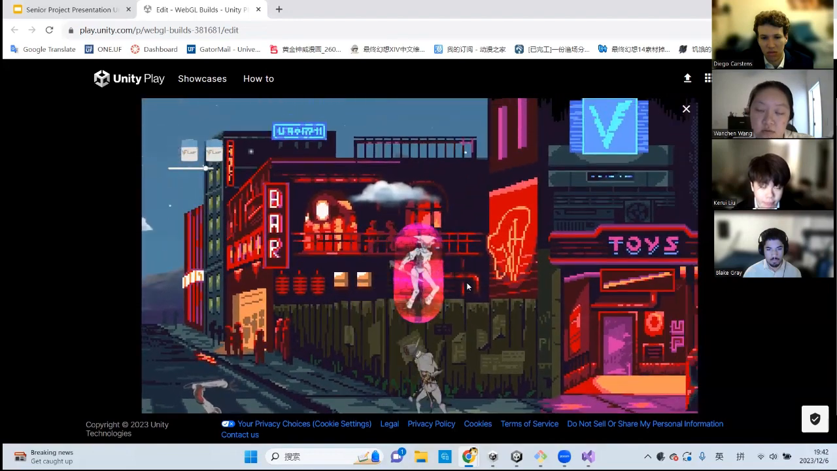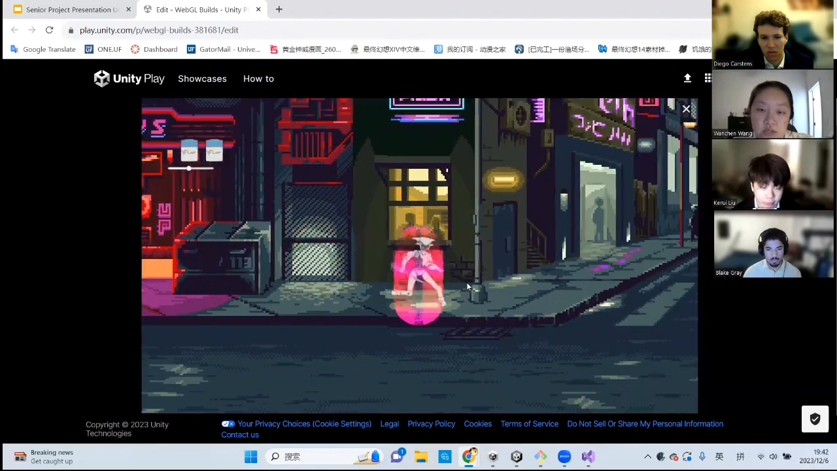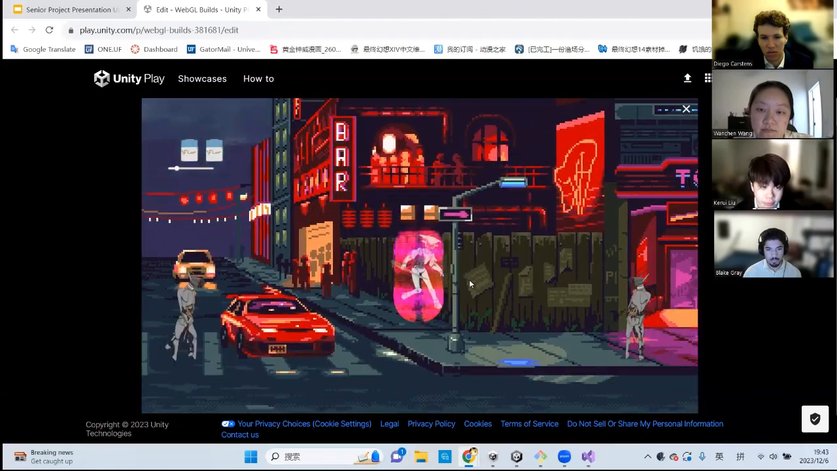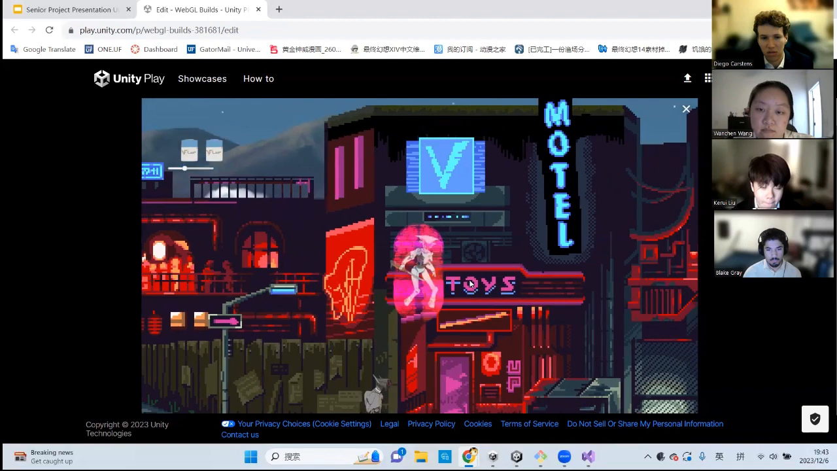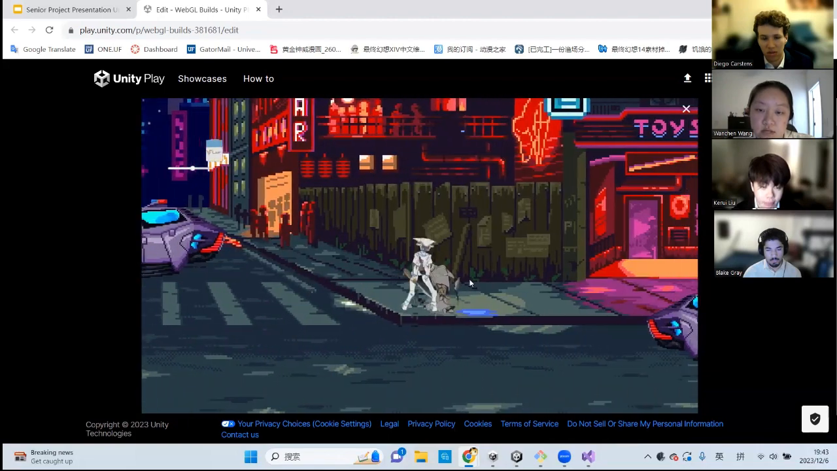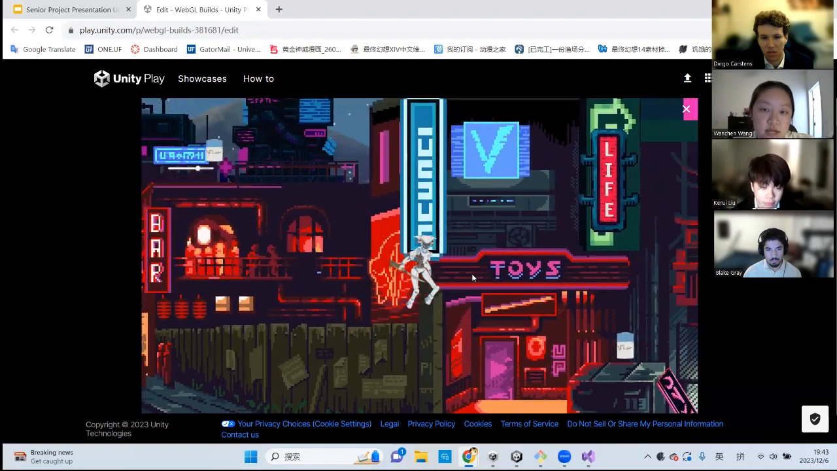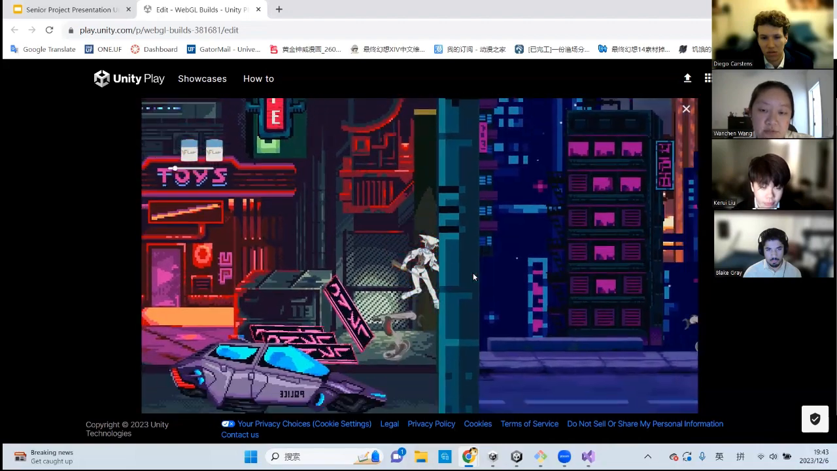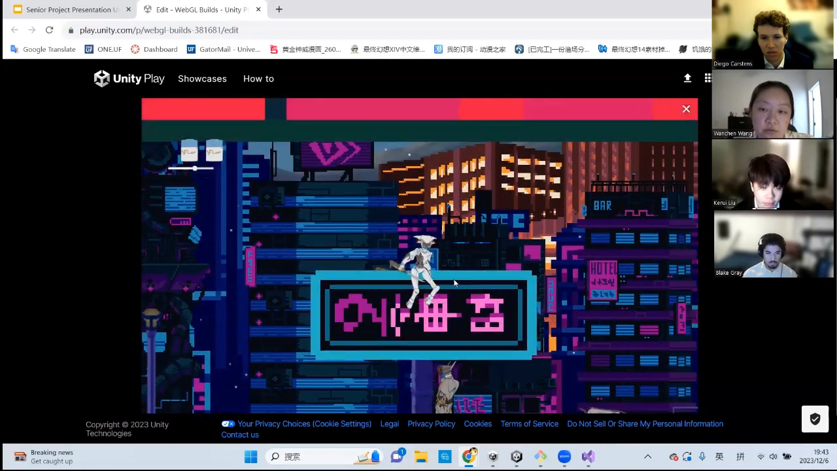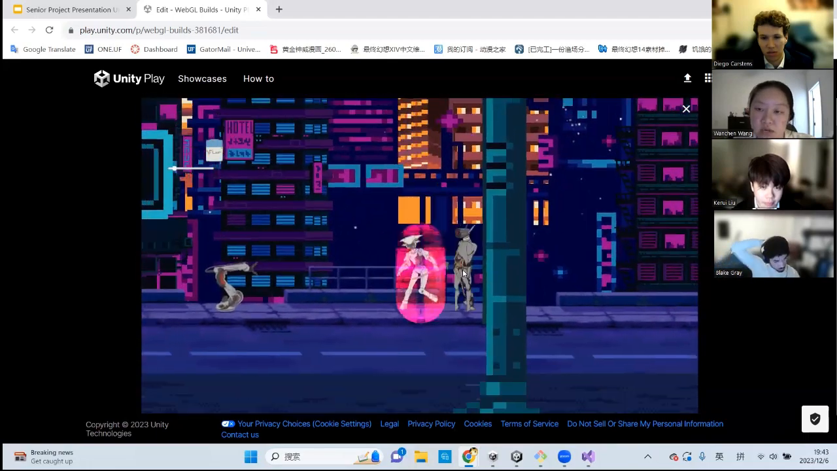Yes, so let me go to our level 2 and demonstrate a bit. Yes, and it died. And I don't know if you saw that, that's a function we built to let the player restore health.